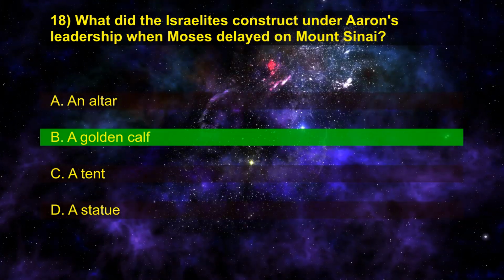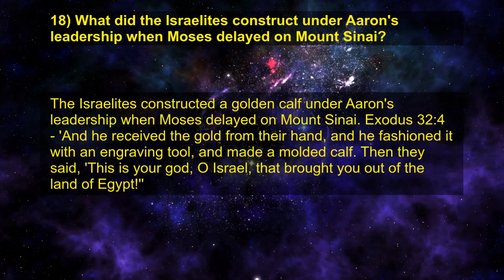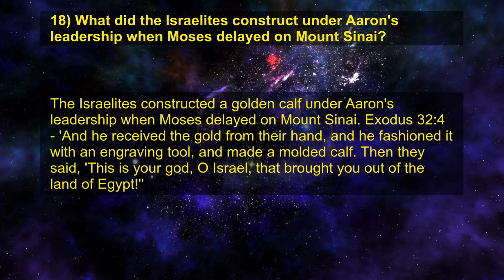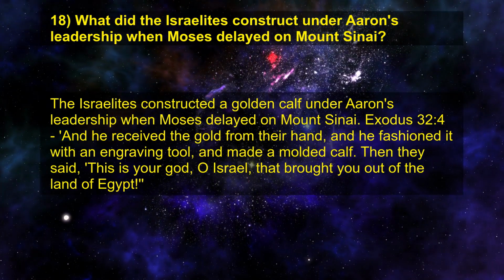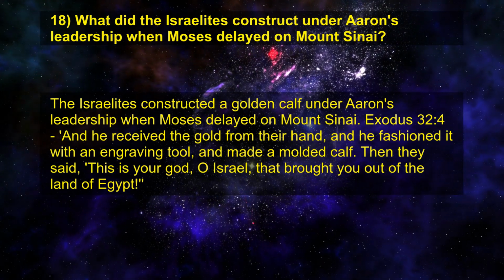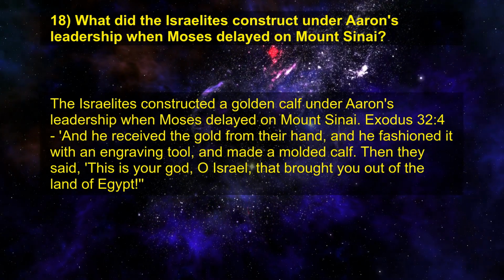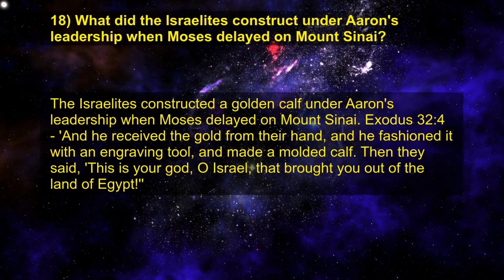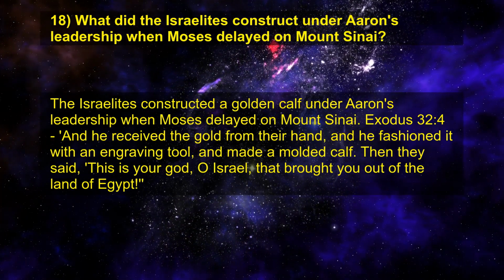Right answer is B. A golden calf. The Israelites constructed a golden calf under Aaron's leadership when Moses delayed on Mount Sinai. Exodus chapter 32 verse 4. And he received the gold from their hand, and he fashioned it with an engraving tool, and made a molded calf. Then they said, This is your God, O Israel, that brought you out of the land of Egypt.